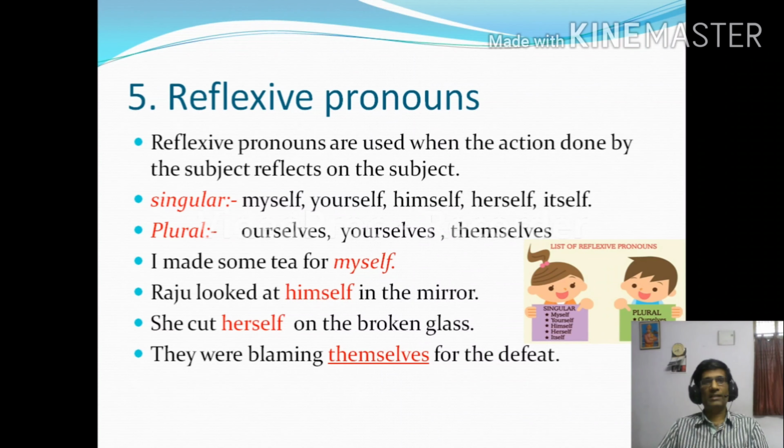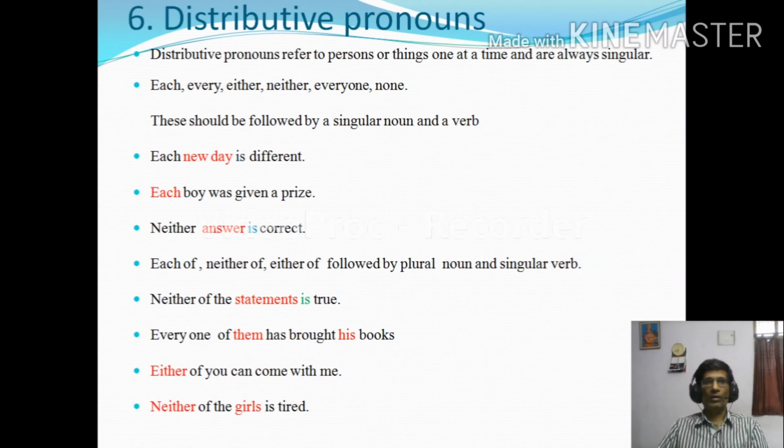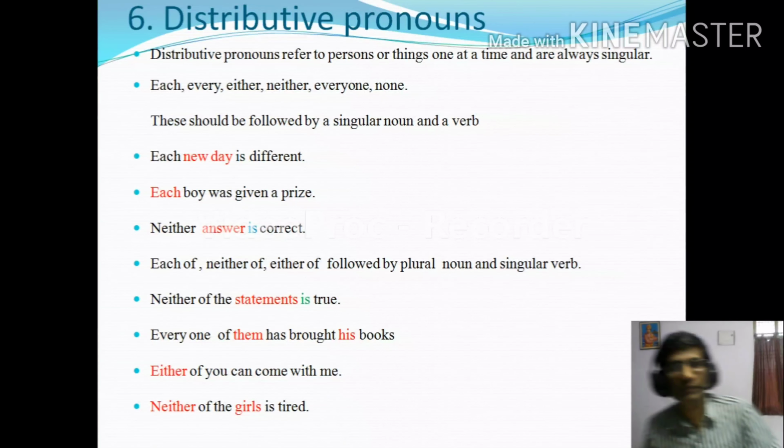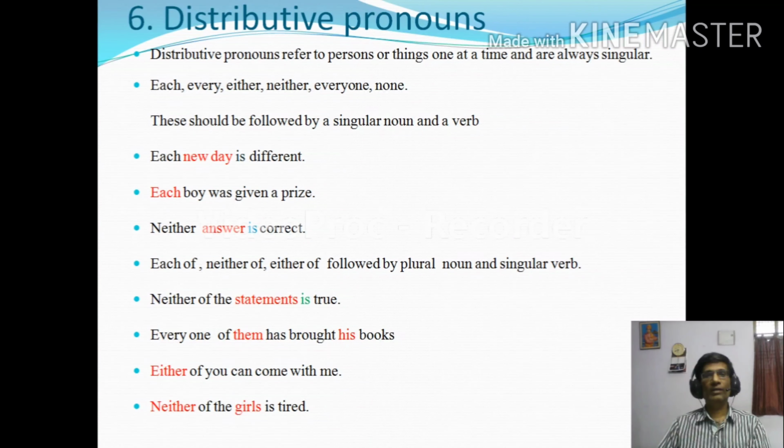Sixth kind of pronoun. Sixth one is the distributive pronoun. Distributive pronouns refer to persons or things one at a time and are always singular. Each, every, either, neither, everyone, none.